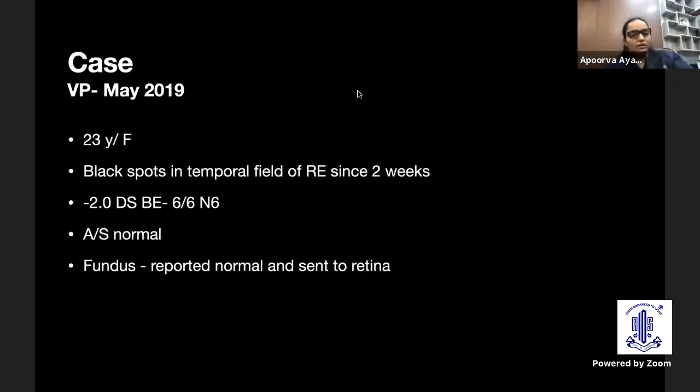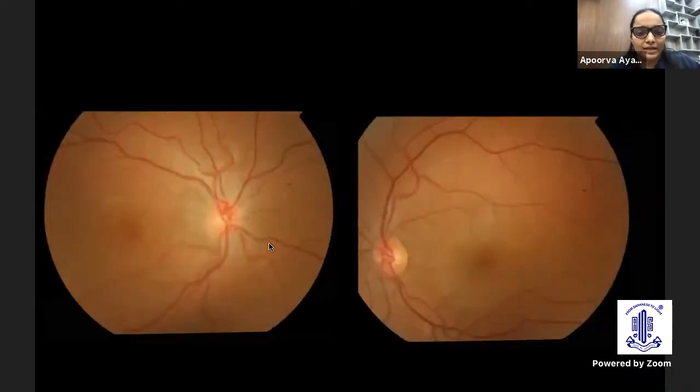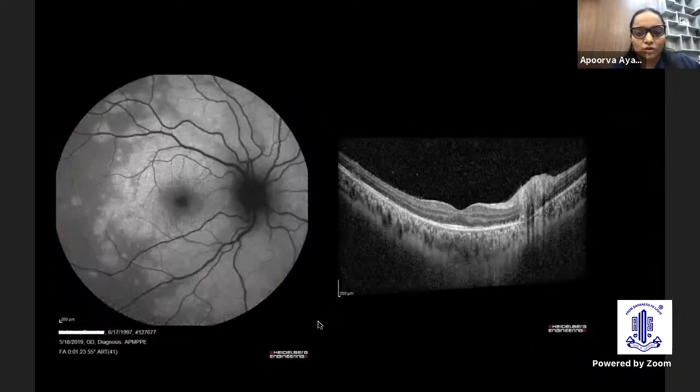So this was a 23-year-old woman who came to us with black spots in the temporal field of her right eye since 2 weeks. She was a moderate myope, -2, best corrected to 6/6 and N6. Anterior segment was normal. Fundus also was seen to be normal, and she was sent to the retina department. Unfortunately, it's not a very well-centered fundus photograph of the right eye. But we did an AF considering her symptoms, and this is what we saw on the autofluorescence.